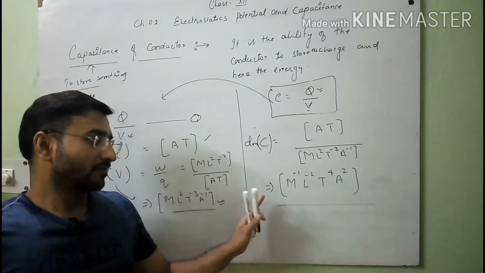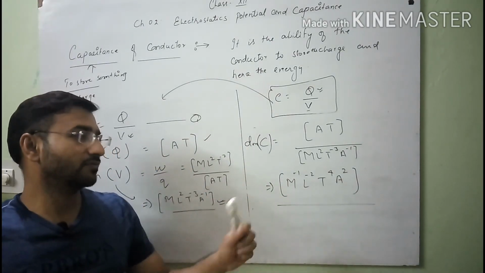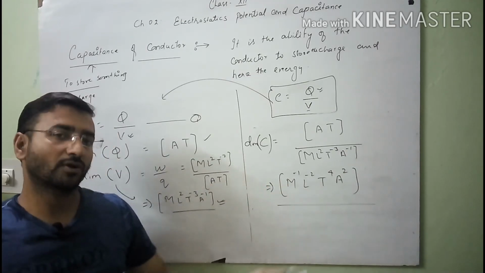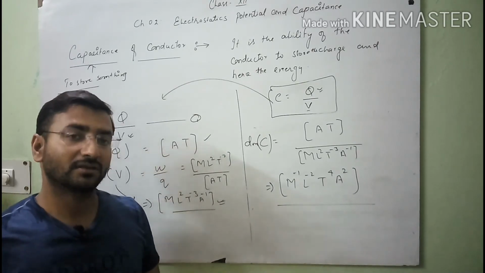So in physics, when you derive any kind of derivation, it is necessary that you try to calculate the dimensional formula, because the dimension formula is an important part of your examination.